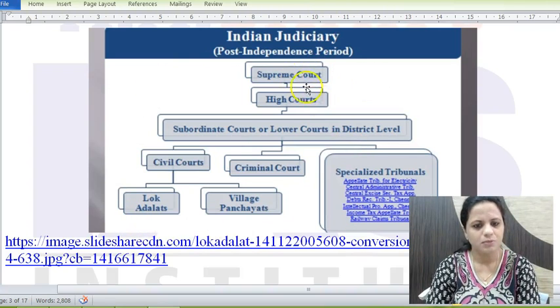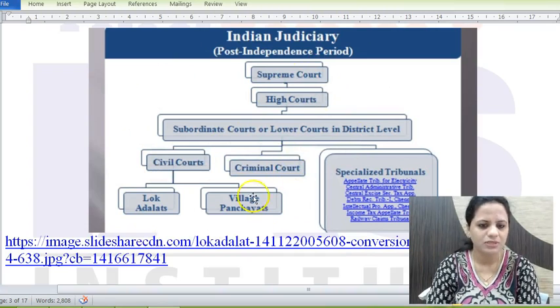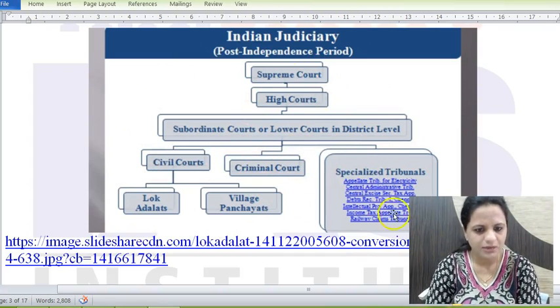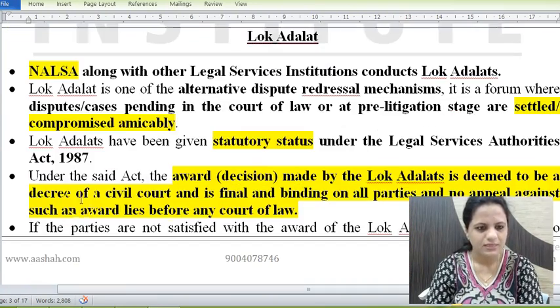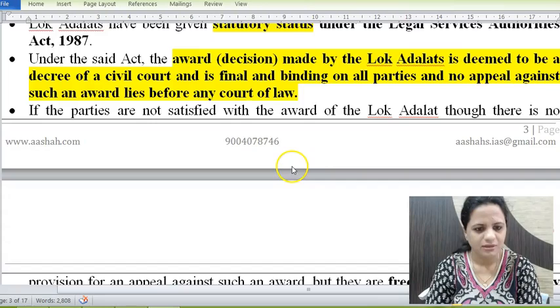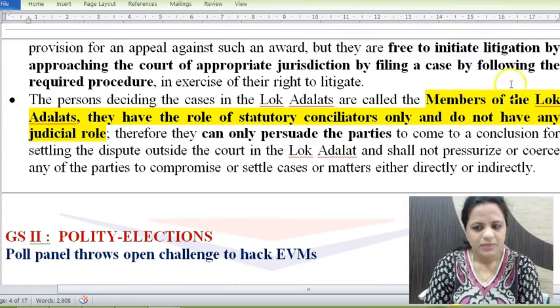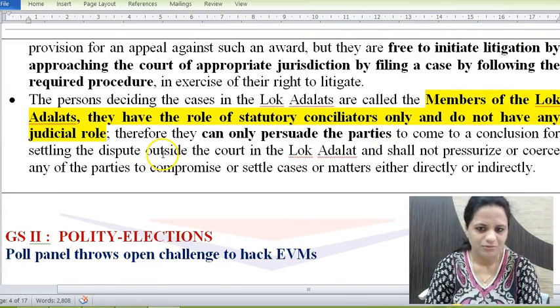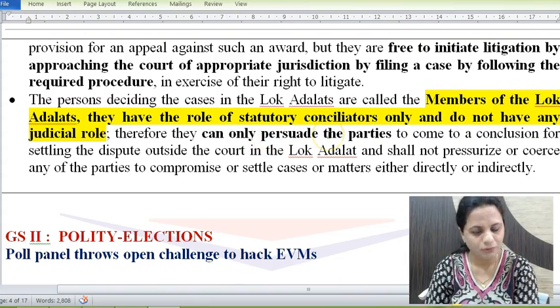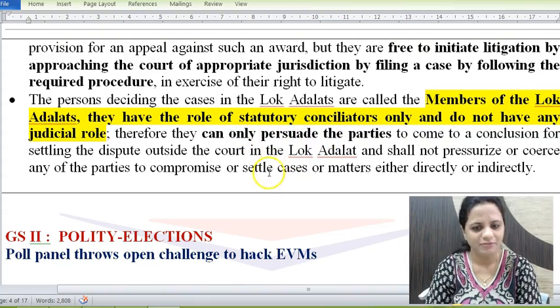So this is the judicial system: the Supreme Court, High Court, subordinate courts, and you have civil courts and criminal courts, both sides here. The special tribunals are also there, and the Lok Adalats function on the civil side actually. So they settle disputes by compromise, amicably, both sides coming together, and the dispute is settled. These Lok Adalats have been given statutory status under the Legal Services Authority Act of 1987. Members of the Lok Adalats have the role of statutory conciliators only and do not have a judicial role. So they can only persuade the parties, they cannot impose rulings on them. That is how it functions.